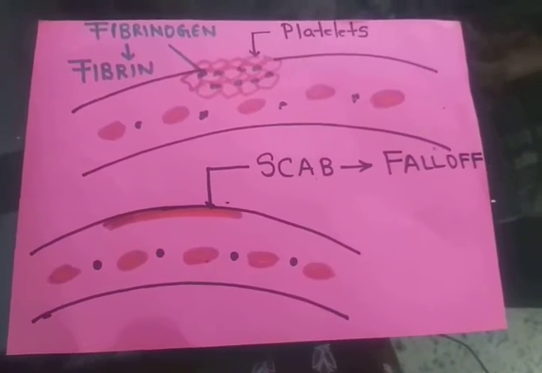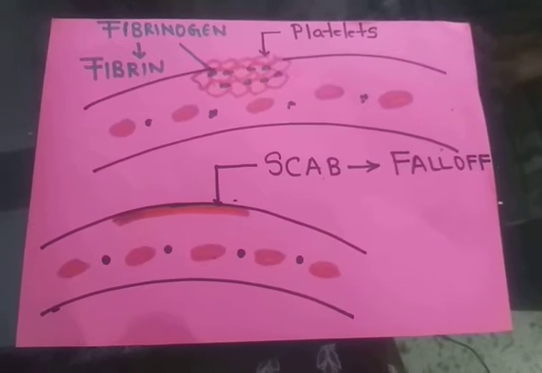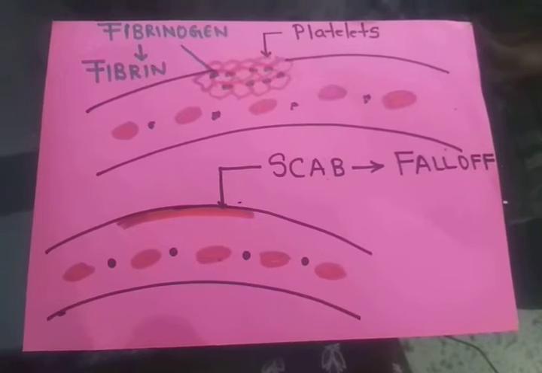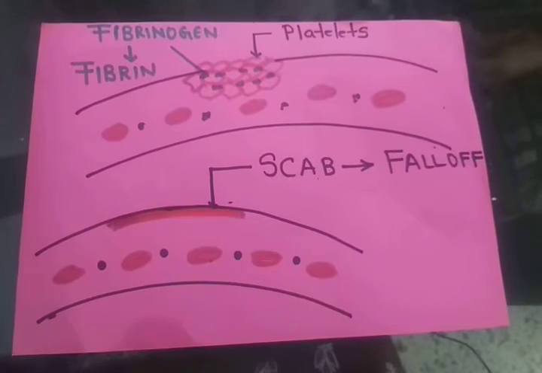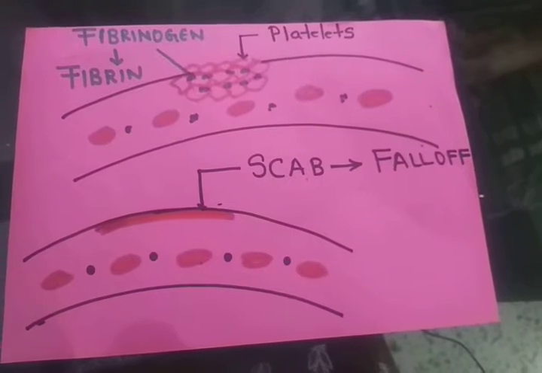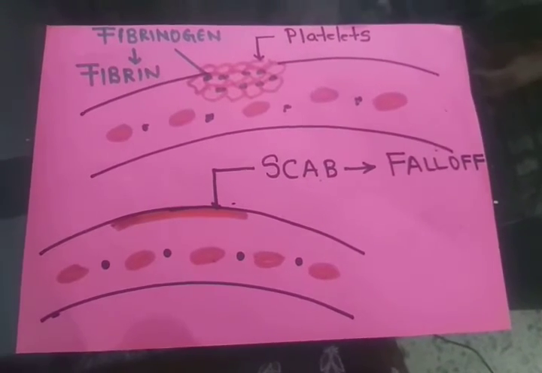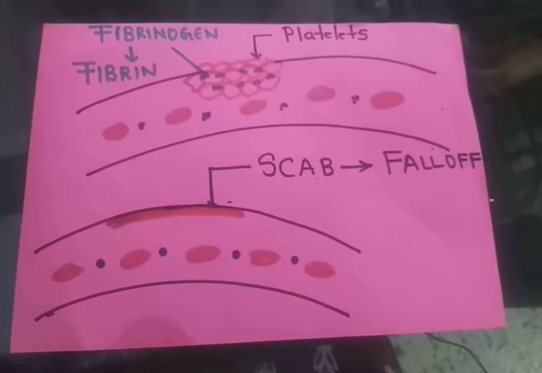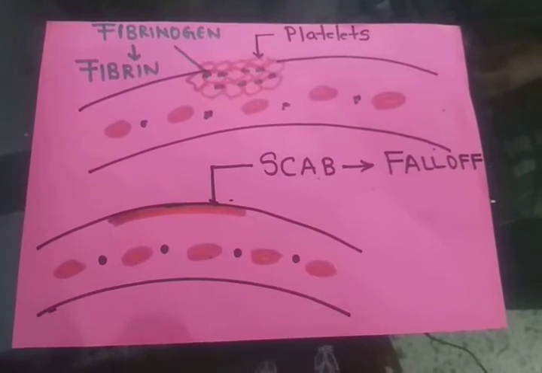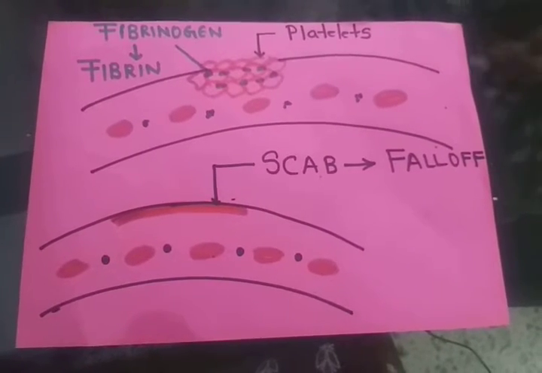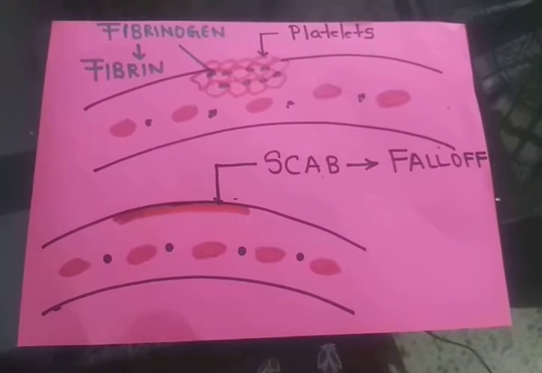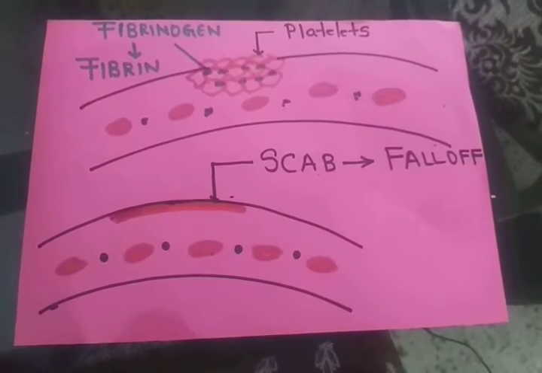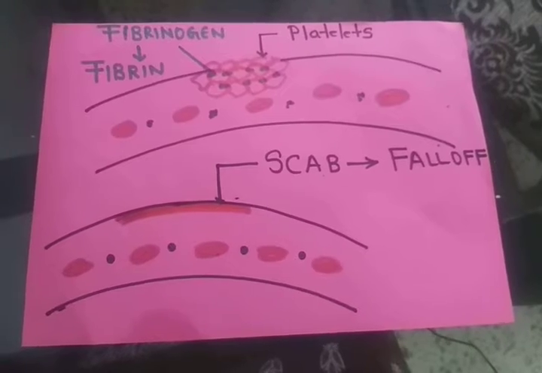Imagine the condition when you get a cut, either a superficial or a deep cut anywhere in your body. Immediately, excess blood is not lost under normal conditions, or even if the blood is lost, that particular region becomes harder and later on the skin is replaced. What is happening? Why is it so? How is the blood clotting? And even if the blood is clotting, why is the blood not clotting within the blood vessel? There is a particular mechanism in this which we call the blood clotting mechanism.